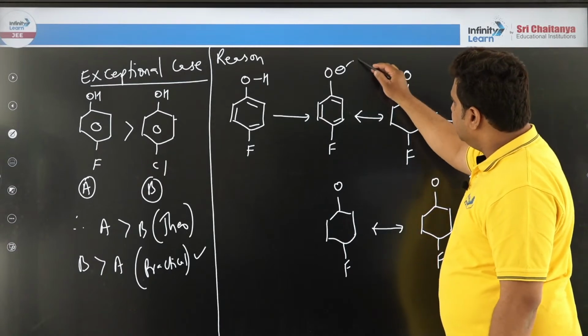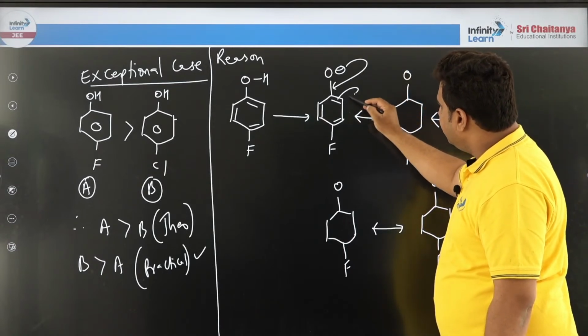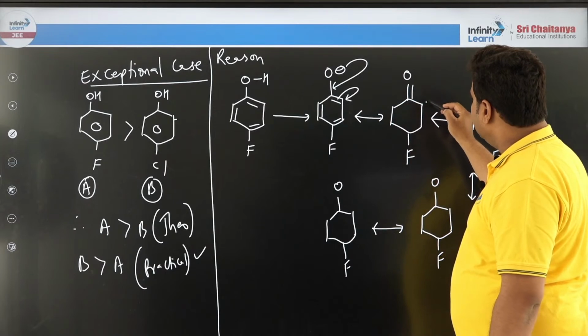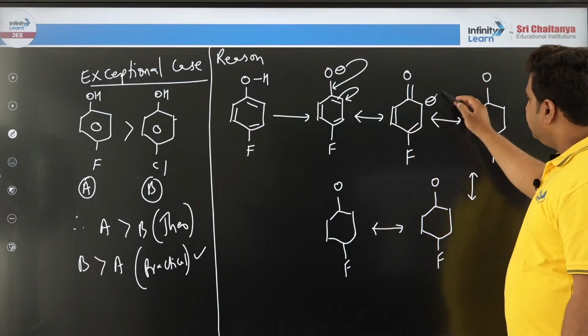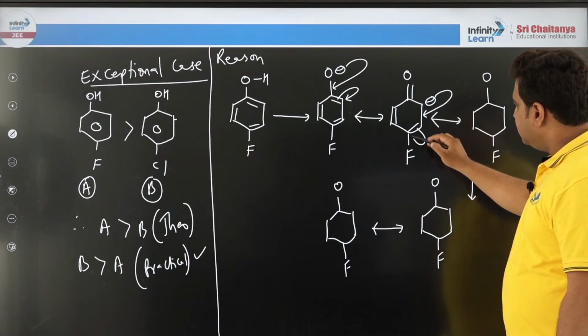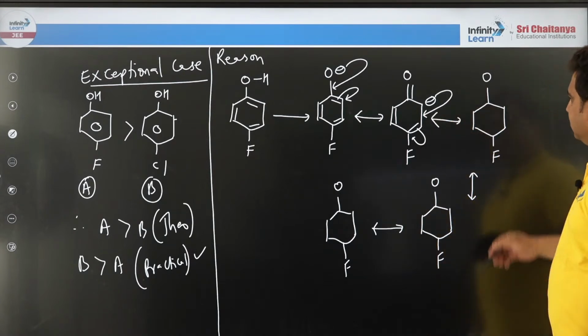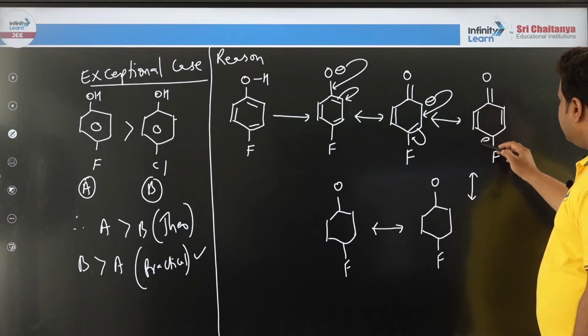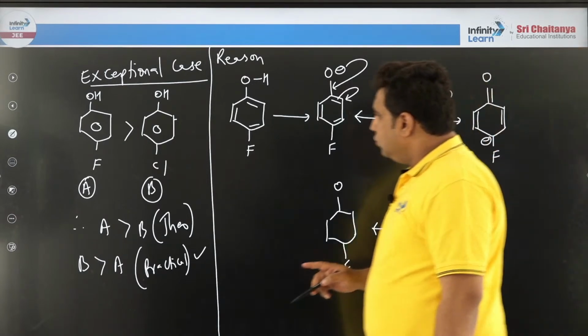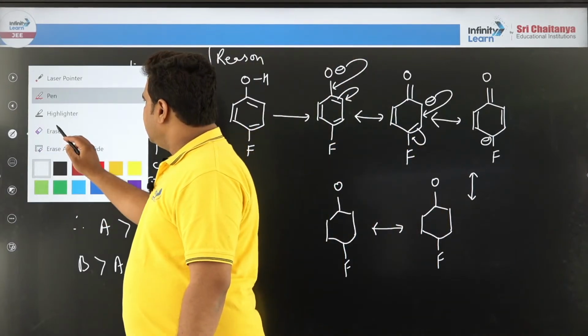Then this negative charge will form a bond here and this bond will form a negative here. Done? Then this negative charge shifts here and this will shift here. Done? I think till here it was sufficient. I have unnecessarily drawn 2 more structures, but I will keep it.